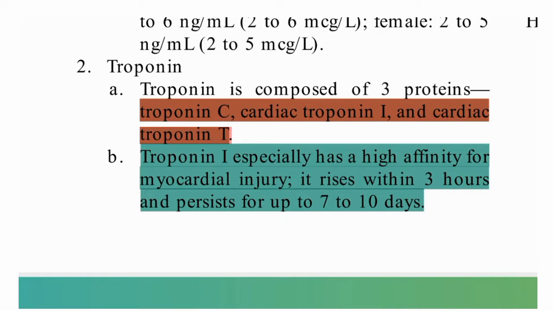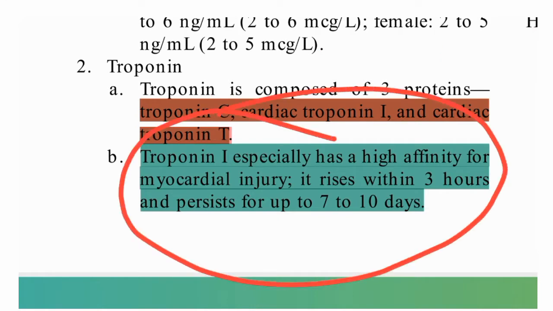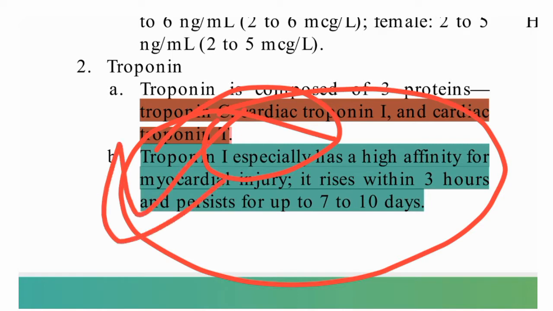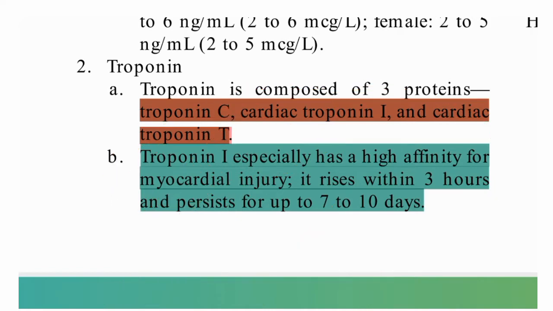Then coming to troponin. Troponin consists of three proteins; they are isoenzymes. There are three types: troponin C, cardiac troponin I and troponin T. Troponin I especially has a high affinity for myocardial injury. So troponin is the specific cardiac marker, and the specific one is troponin I.